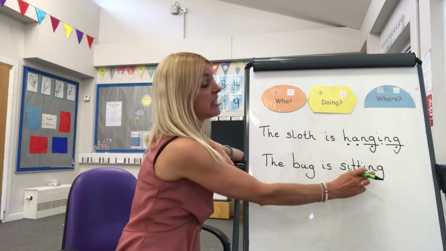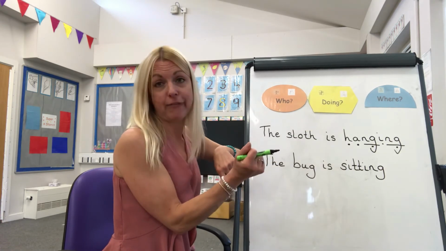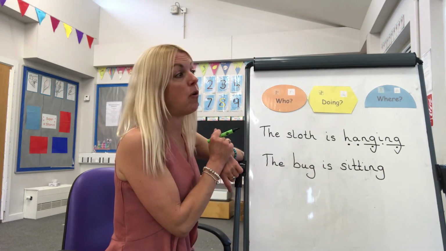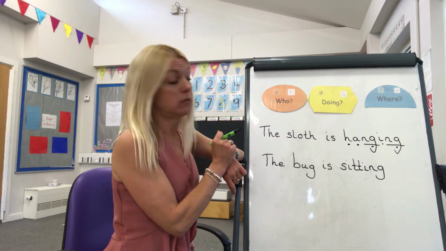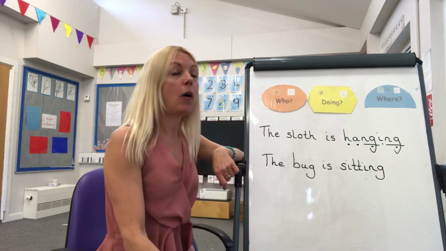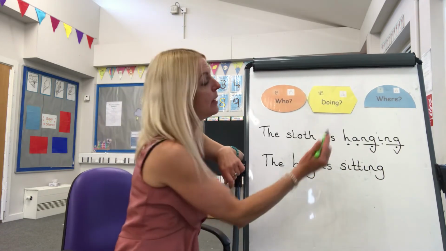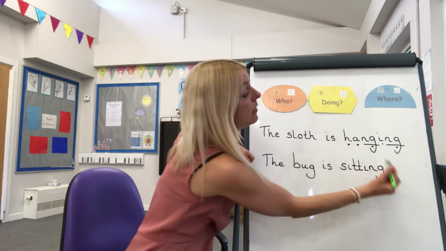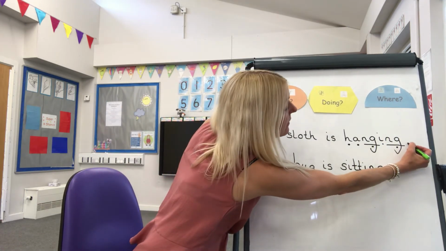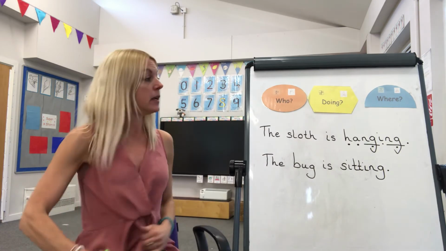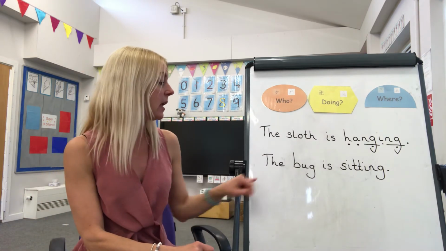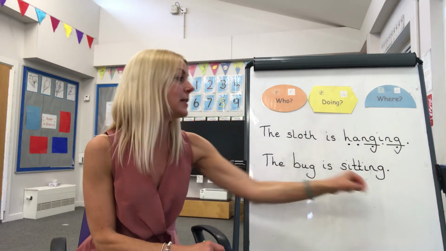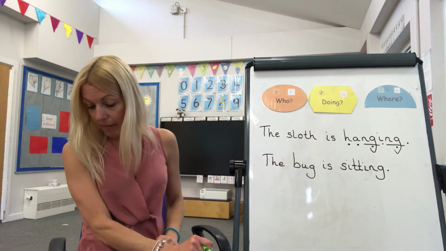The bug is sitting, maybe you could put on a leaf or on the ground, or maybe the bug is sitting on a tiger. Okay, but because I'm going to leave that to you, I need to remember to put my full stop at the end of both of my sentences. So the sloth is hanging, the bug is sitting. Right, we'll do one more, let's see.